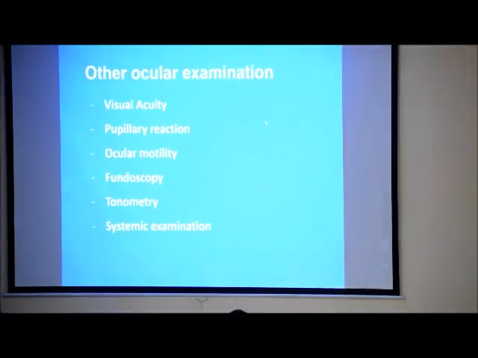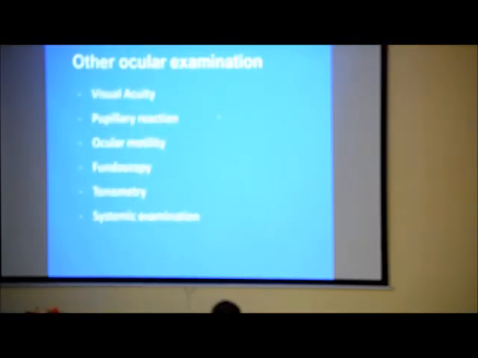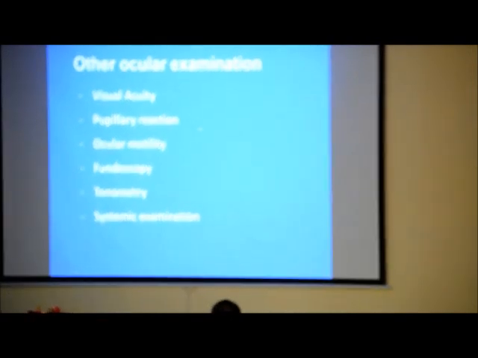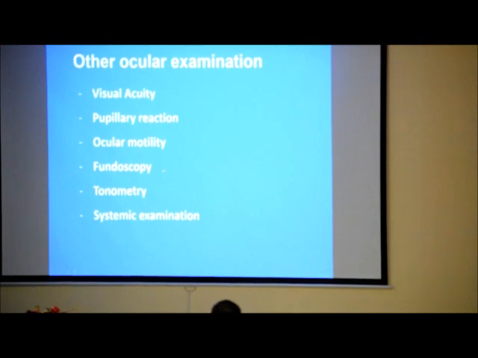Also, other ocular examinations we perform: visual acuity should be seen. It is markedly decreased in case of optic nerve lesions. Pupillary reaction is also involved. Ocular motility we should look for. Fundoscopy is a must to see for any optic atrophy or optic disc edema, any venous embossment. Tonometry is important, and we should look for systemic examination in case of any malignancy in other parts of the body, and also thyroid ophthalmopathy.